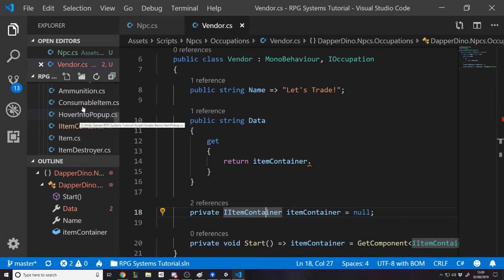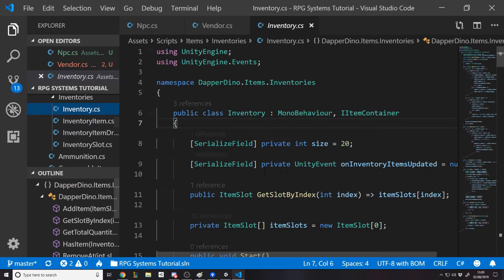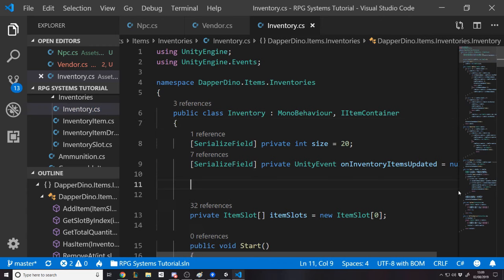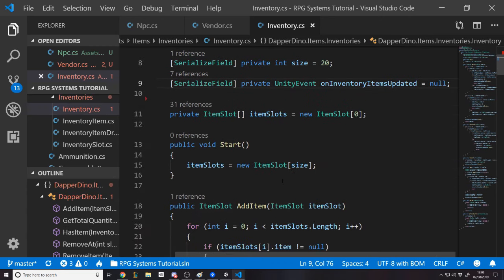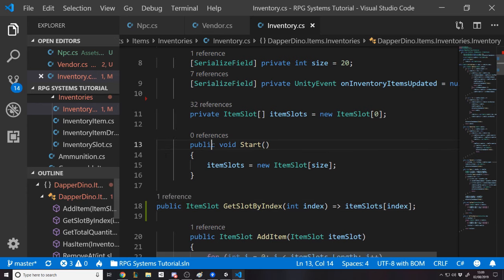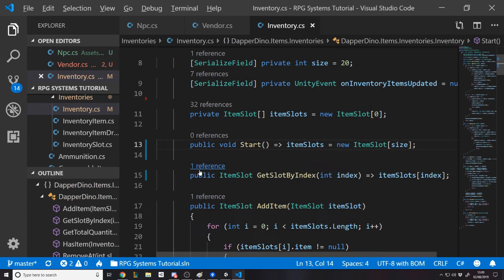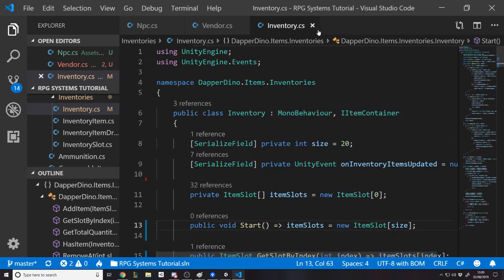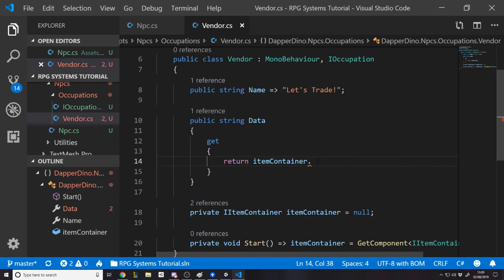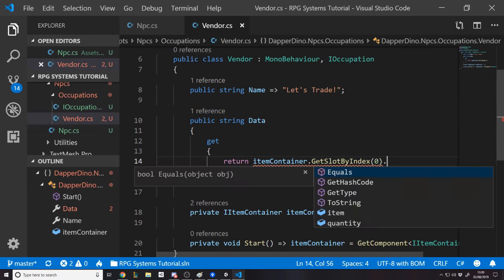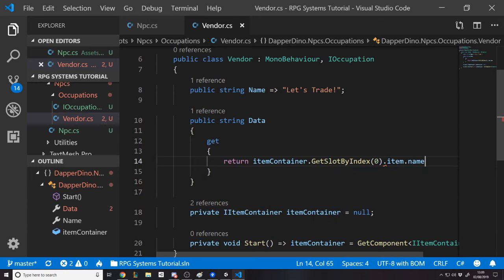And if I go over to the inventory, we already have it here. I'm going to actually move it though. Cool. Return itemContainer.GetSlotByIndex(0).item.name. Okay.